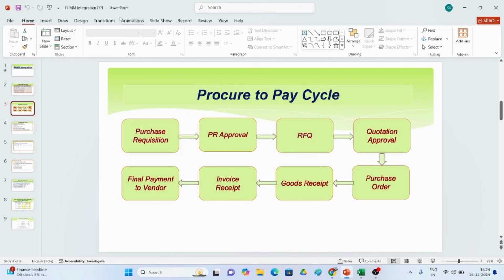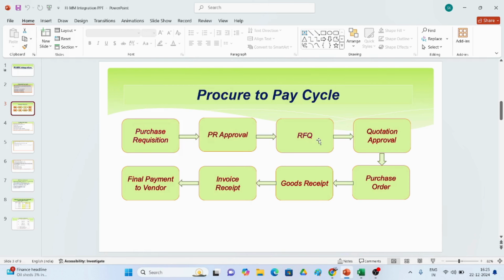So here, what is the process and the cycle? Procure to pay cycle. First of all, the purchase requisition comes from departments in an organization, like production department, sales department, distribution department, HR department, so many departments. If they want any material, they will put a purchase requisition.